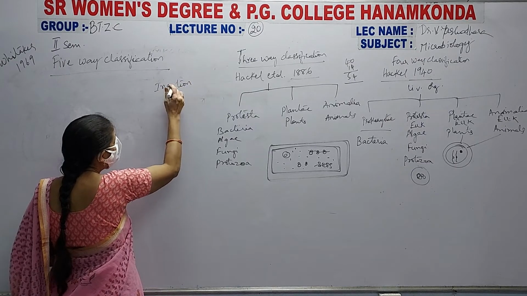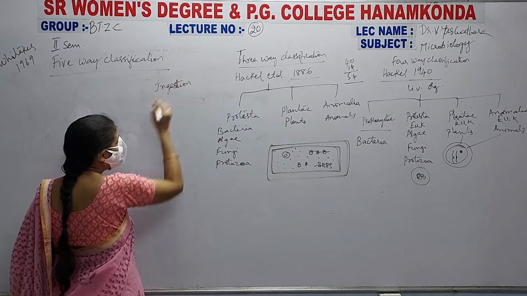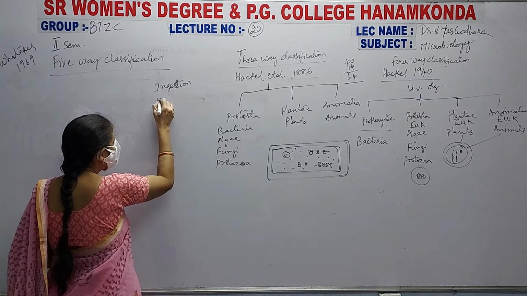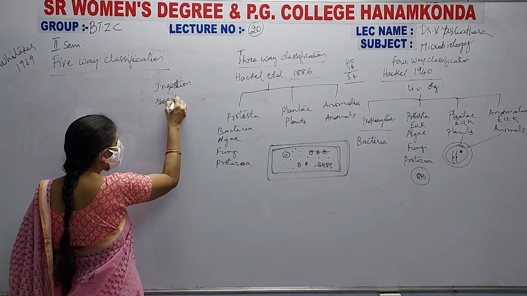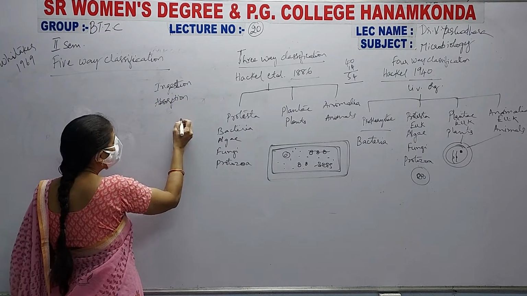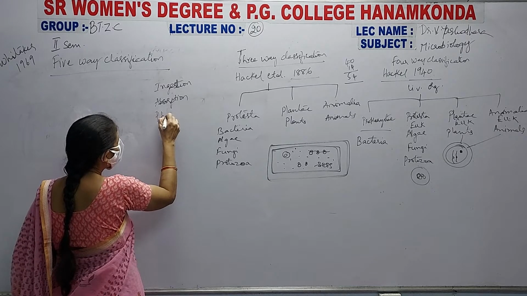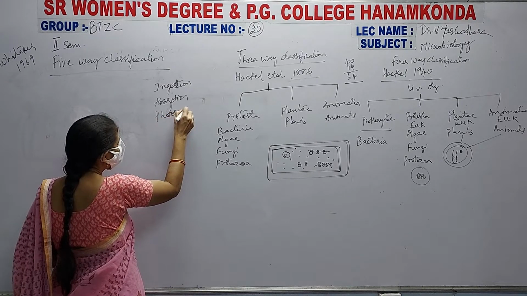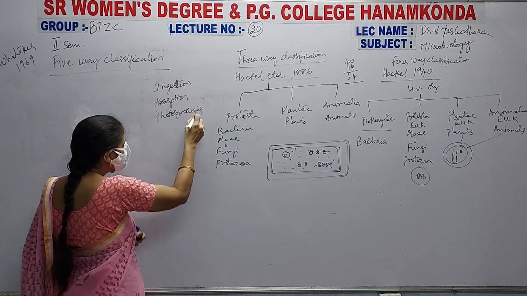First one is ingestion. Second one is absorption. Third one is your photosynthesis. First, let us see what are these.